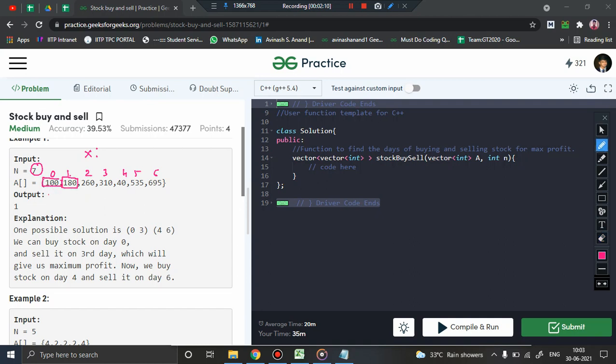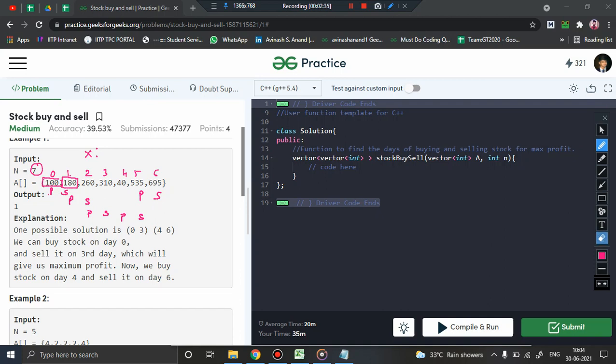You see, purchase and sell here. Next time what I can do is basically again you can purchase on this day and you can sell on this day, right? Or you purchase here, you sell here. Or you can say that, okay, I'll purchase here and sell here, right? Or I'll purchase on this day, I'll sell on this day, right? These are also a possible solution to this particular problem.